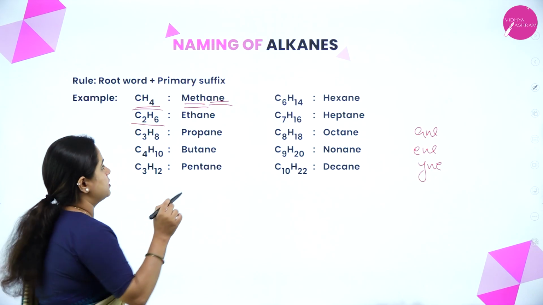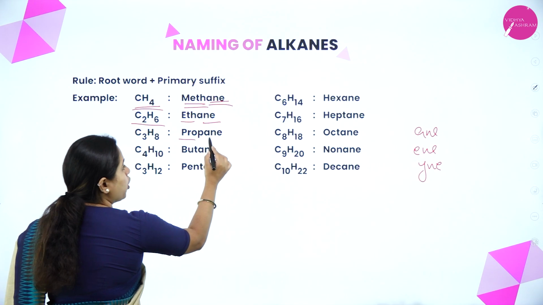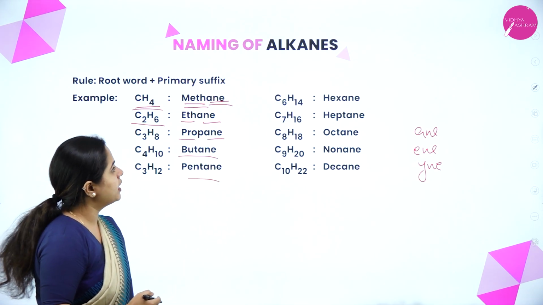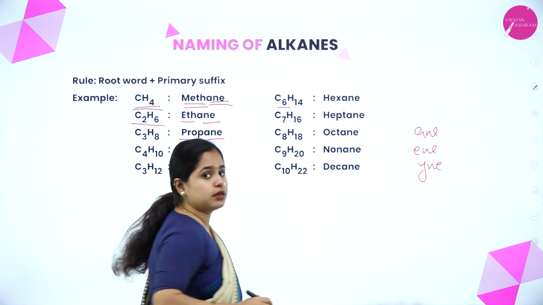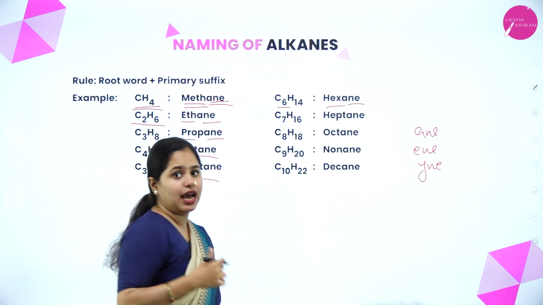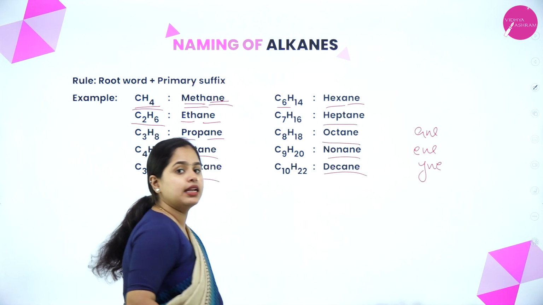C2H6, two carbon atoms are there. So eth and ane, that is ethane. The third one is prop and ane, propane. Then butane, pentane. The next one is C6H14. So six carbon atoms means hex. The root word is hex, and it will end with ane as it is an alkane. Then heptane, octane, nonane and decane.